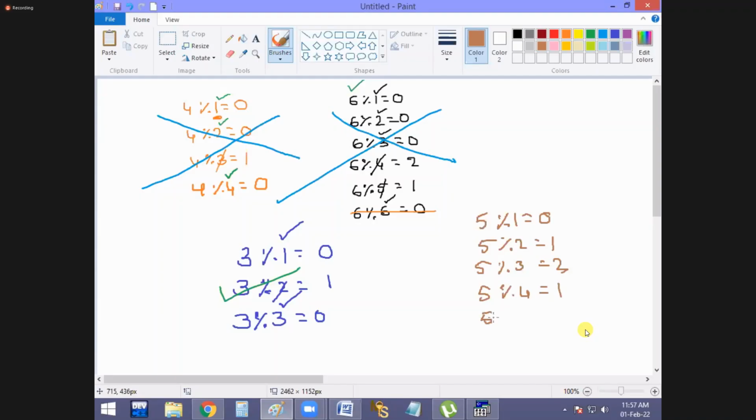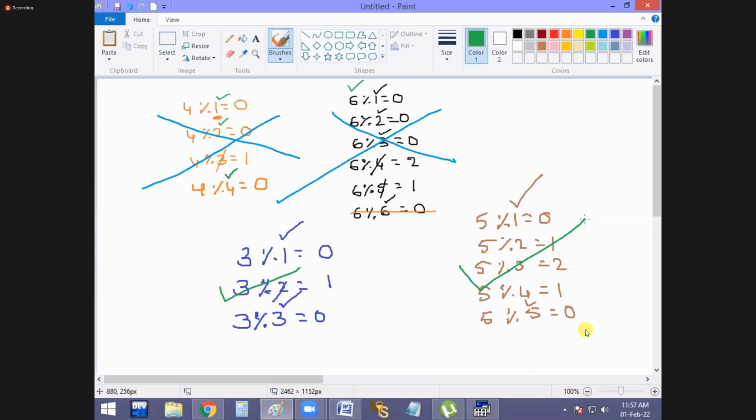And 5 % 5, 0. Now 1 is a factor and 5 is also a factor. That means how many factors are there? 2 factors only. Then 5 is a prime number. I think very clear now.